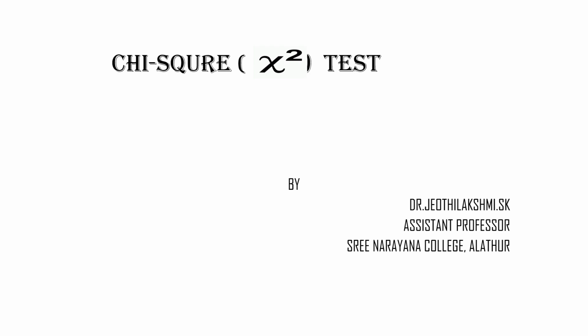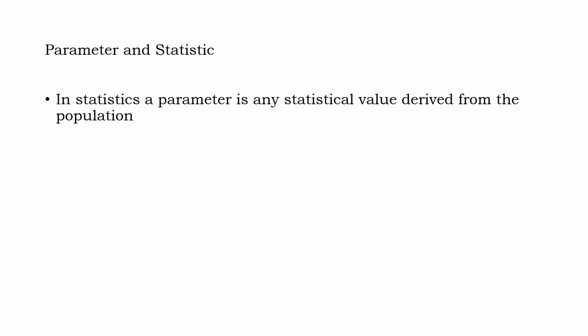So, before we understand what a chi-square test is, let us know what a parameter and a statistic are. If you have studied your previous portions, you might be familiar with these terms. Parameter, in general, is a characteristic about something, or an essential requirement for doing something. But in statistics, a parameter is a statistical value, a measure which is derived from the population.